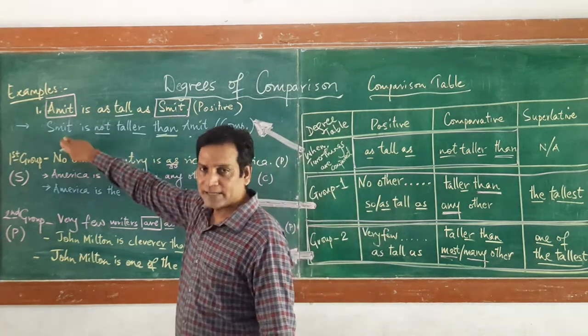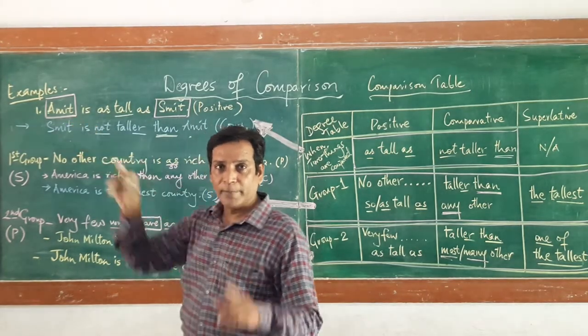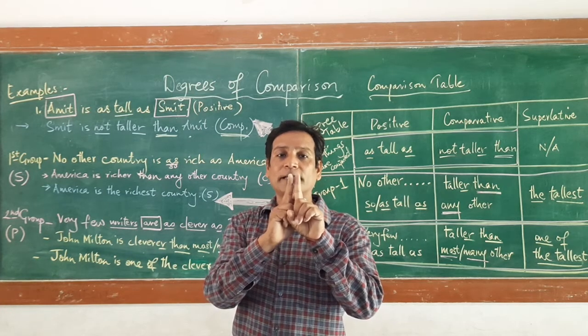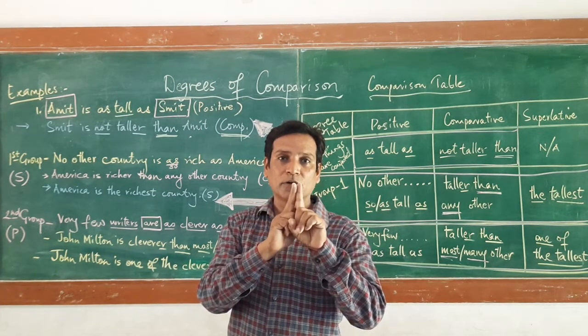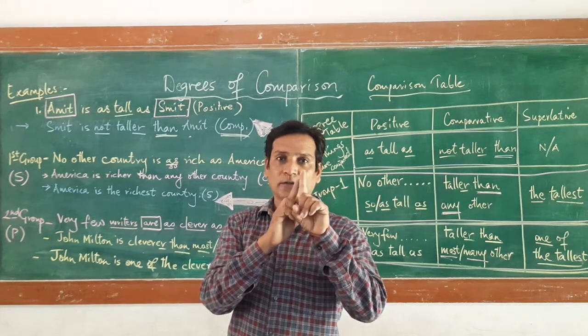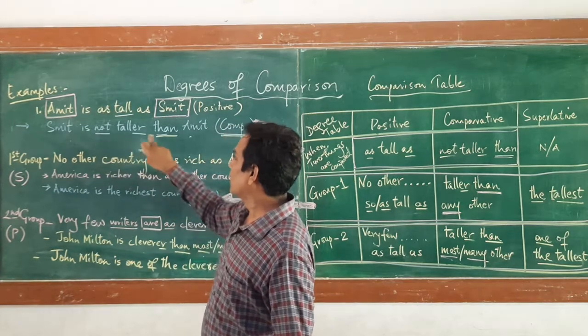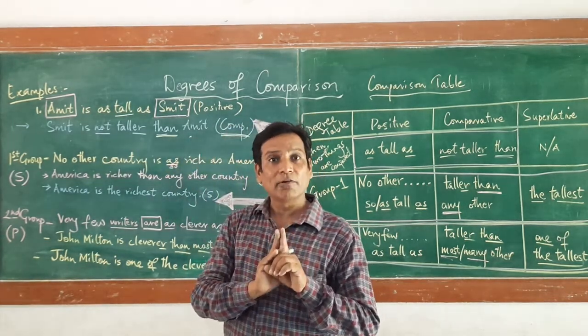Now when you want to check the answer, read your question. Amit and Smith are as tall as, both are equal in height. Nobody is taller, both are equal. So what is my answer? Smith is not taller than Amit. That means both have equal height.